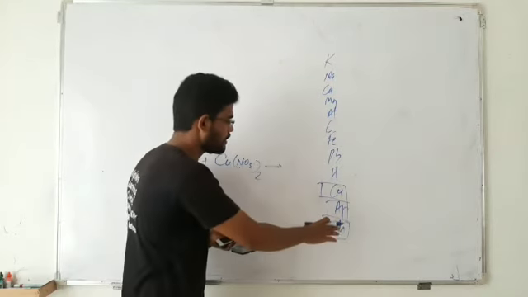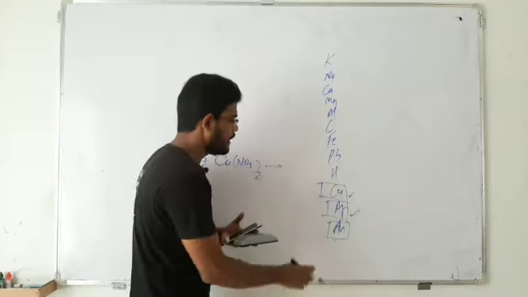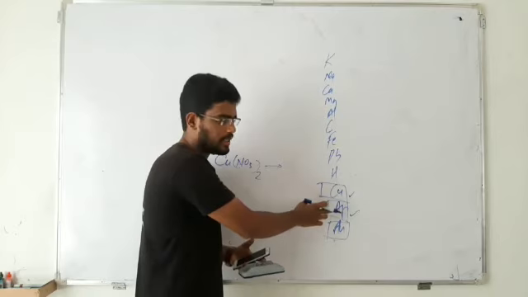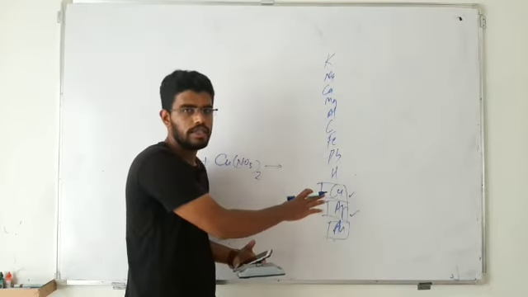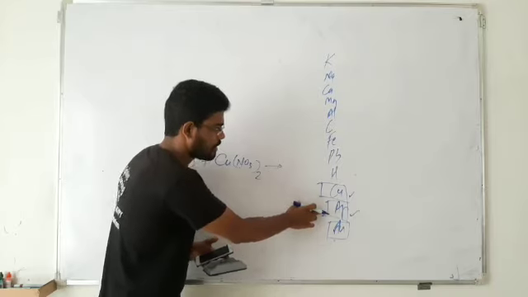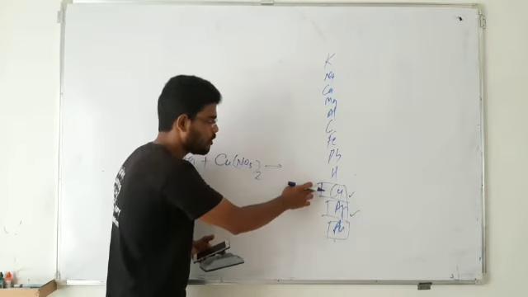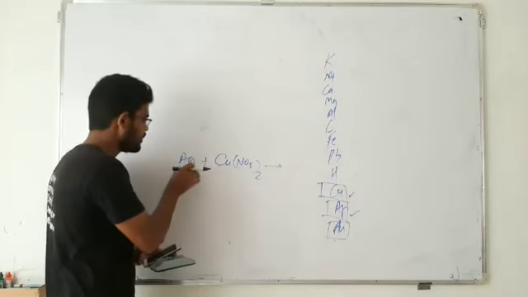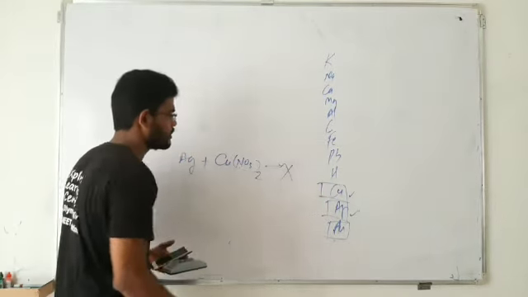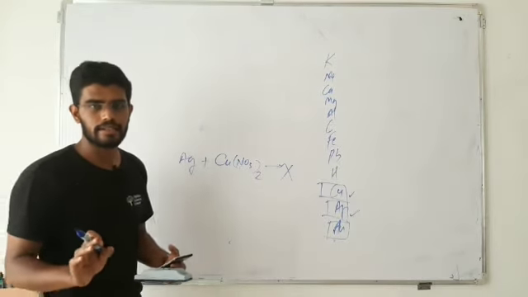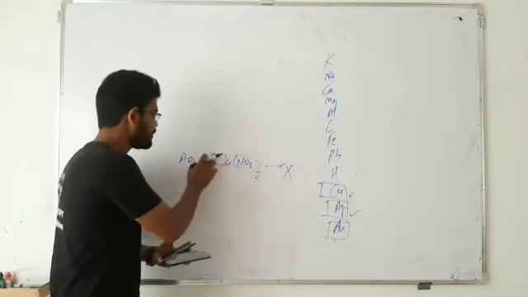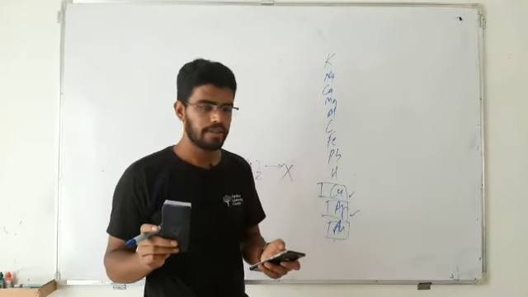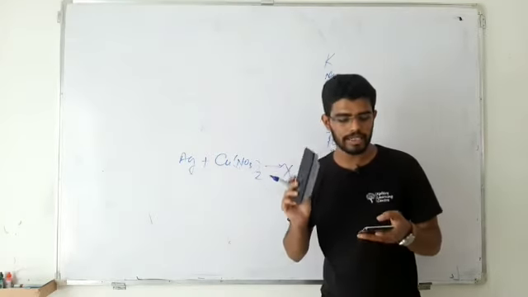We can again take a look at this. We have silver here and copper here. As copper lies above silver, copper is more reactive than silver, and silver is less reactive than copper. So copper can displace silver from any compound, but silver cannot displace copper from any compound. As they have stated, silver cannot displace copper from this compound, that reaction is not possible. That statement is correct, because silver is less reactive. So option C is also a correct statement. We need to find out the incorrect statement.